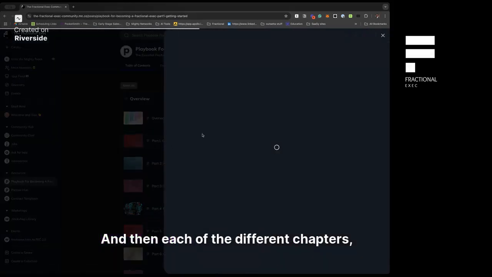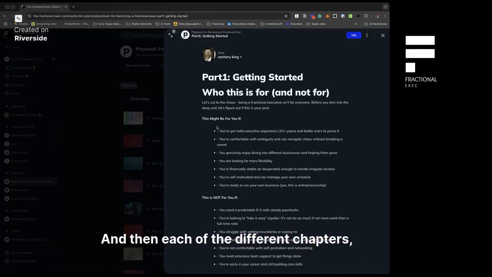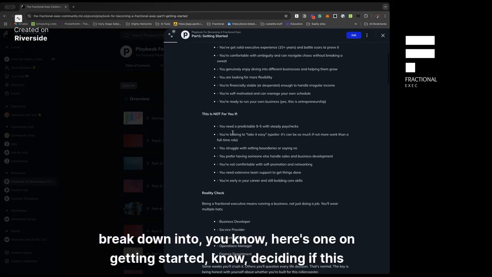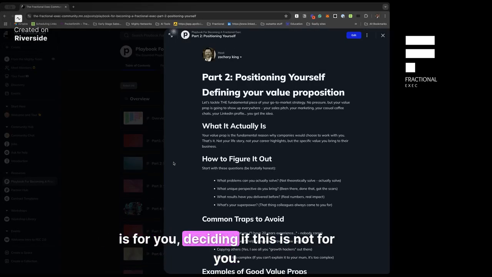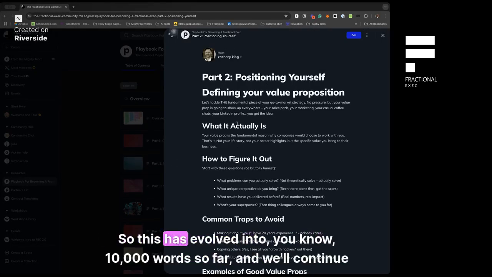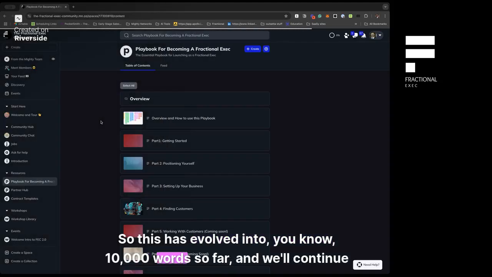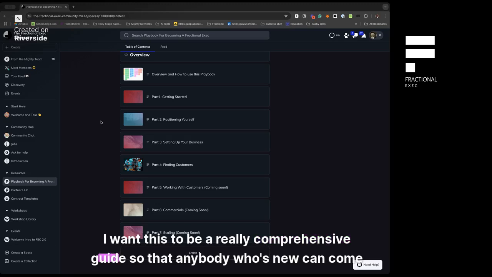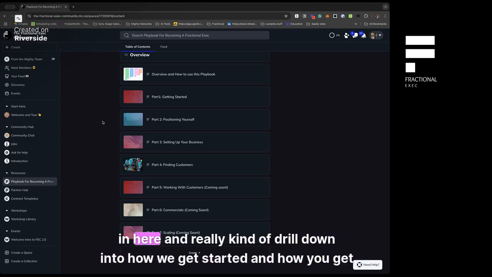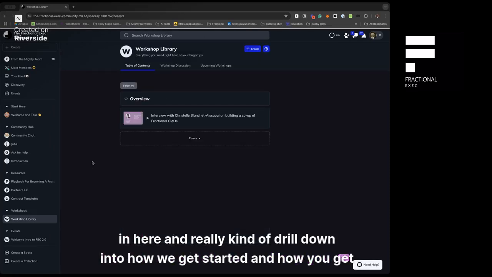And then each of the different chapters breaks down into, here's one on getting started, deciding if this is for you, deciding if this is not for you. So this has evolved into 10,000 words so far, and we'll continue to add to this. I want this to be a really comprehensive guide so that anybody who's new can come in here and really drill down into how we get started and how you get up and running.